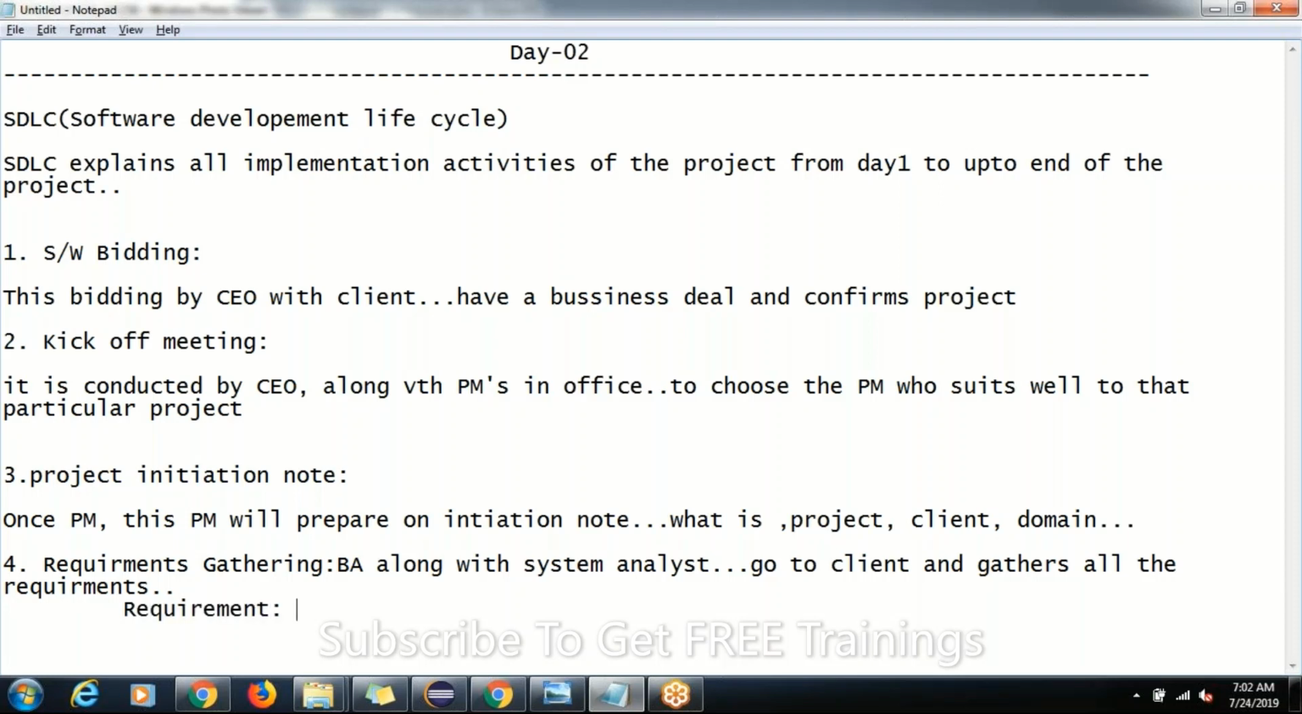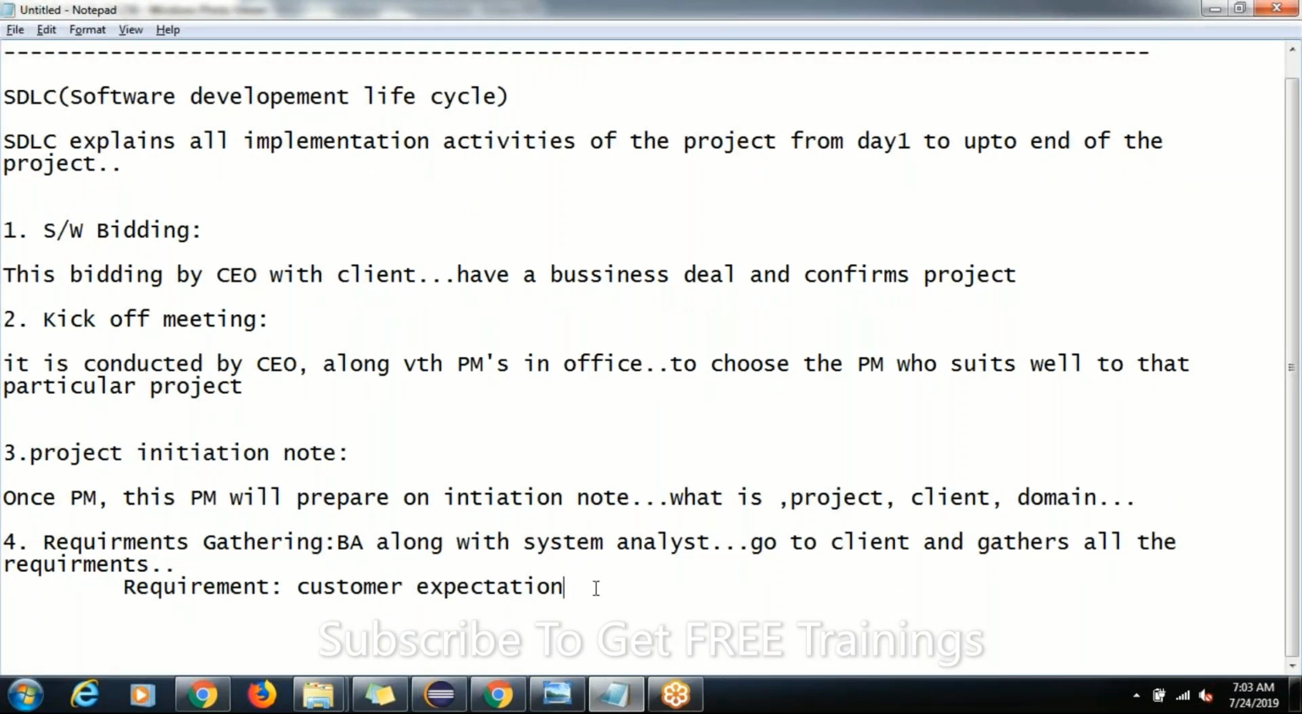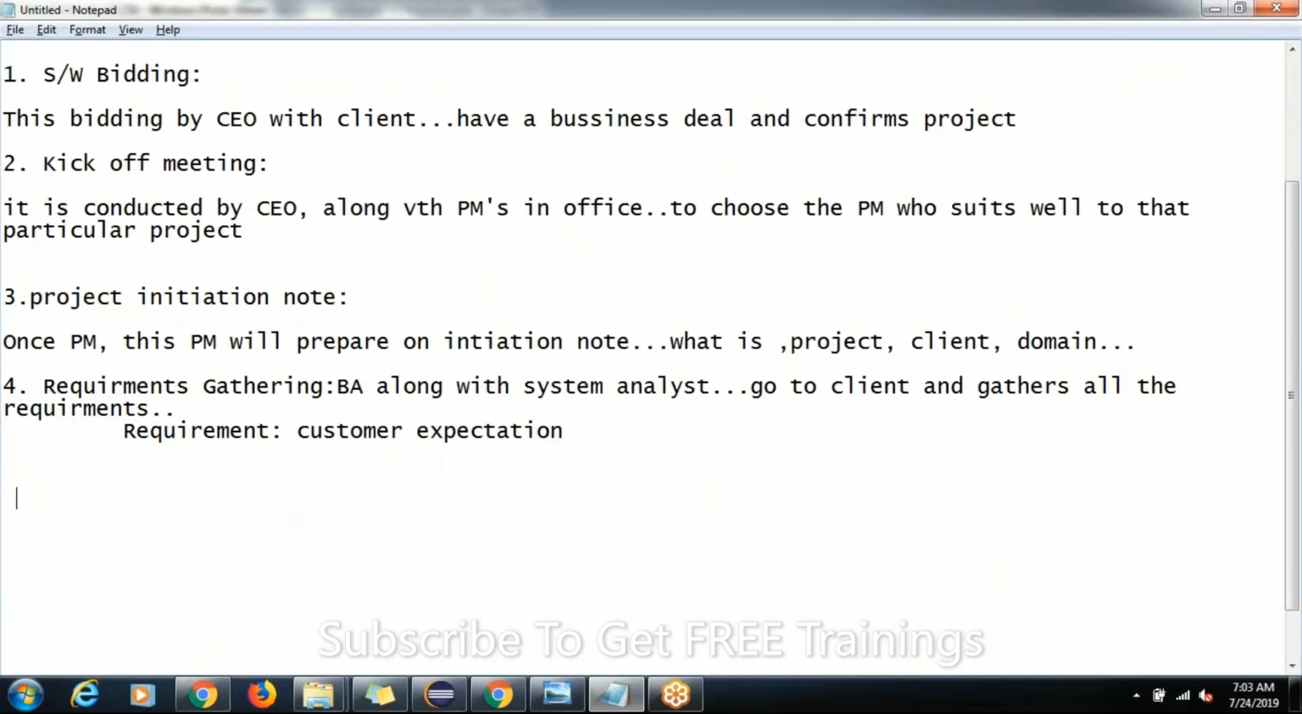What is the requirement? Customer expectation, or what the customer requires. Who will give the requirement? The customer has to give us the requirement. So for that reason, the business analyst will go and sit with the client and collect all the requirements, what the client actually requires.